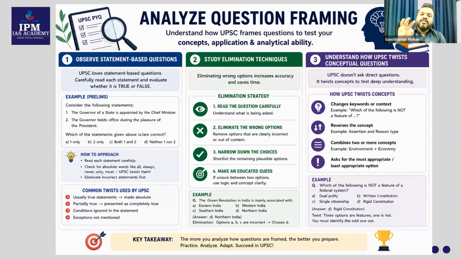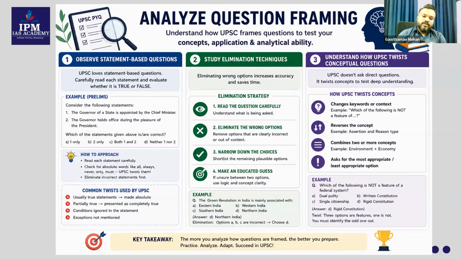So three important personalities, three important key positions in the Indian Constitution, you need to understand. Without that understanding, you won't be able to answer this question. So why are they asking like that? They can simply ask about one particular function itself, but they will try to link it with multiple topics. Then only they will be able to confuse you. So your understanding should be much stronger to apply this.